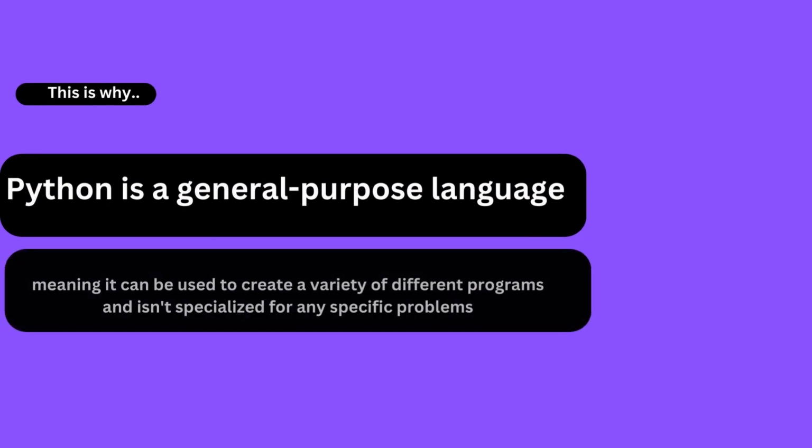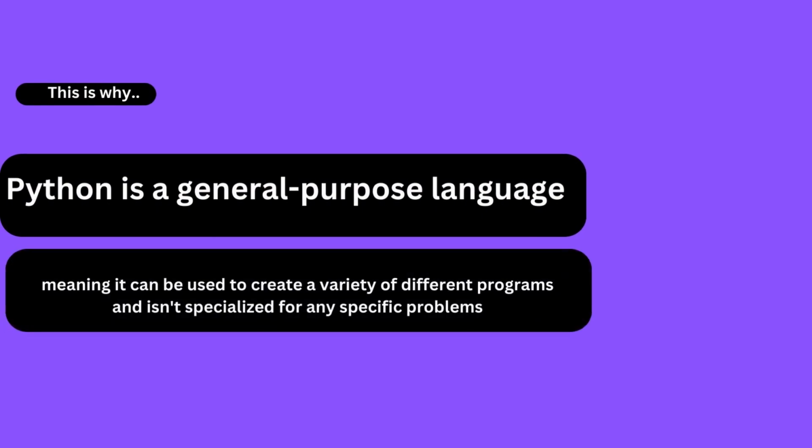So that is why Python is called a general purpose language, meaning it can be used to create a variety of different programs and is not specific to any specific problem. So many programs are there which are for a specific kind of task, but Python is not for a specific problem. It is used for a variety of problems.